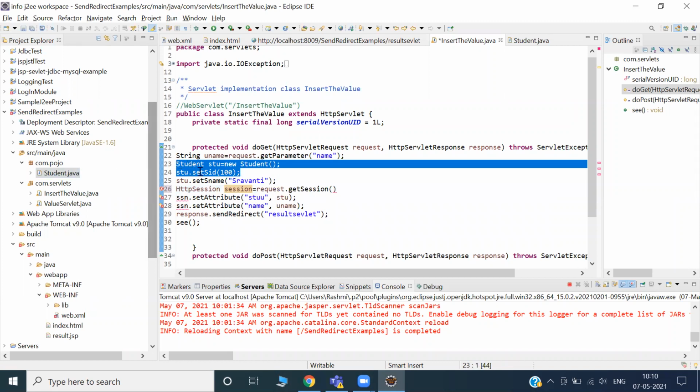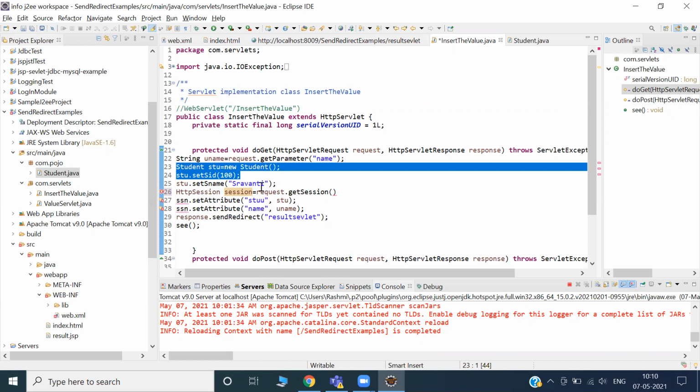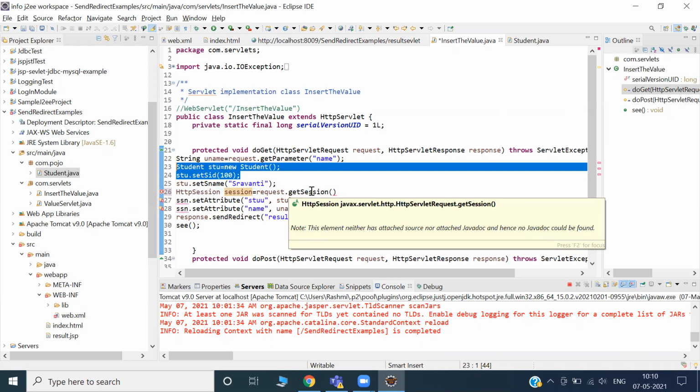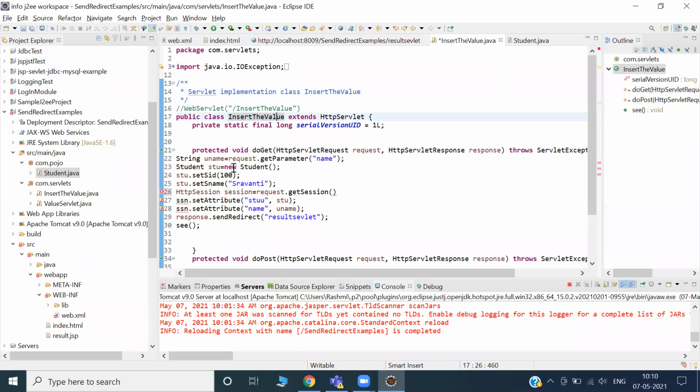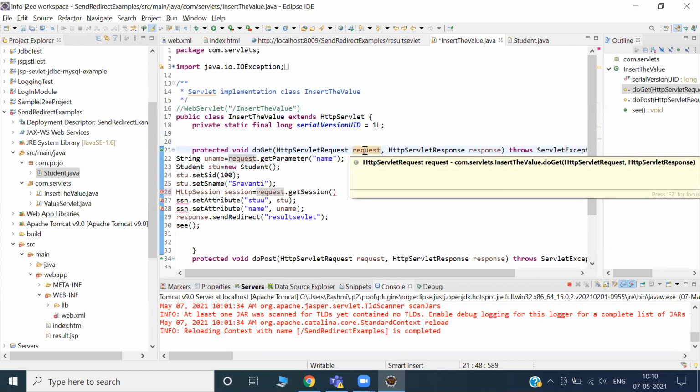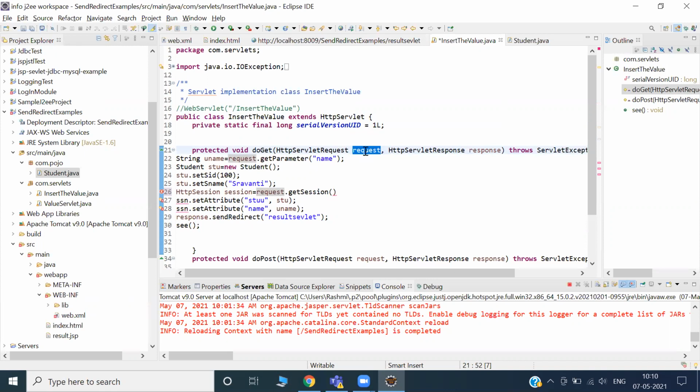We are creating the class, we are declaring the class, we are creating the object. That's fine, that is user defined, that's ours. But HTTP session is not ours. This is of servlet things. Servlet is a server-side web application class which we are not creating, we are just using. Even though we create the servlet class name, it has a lot of features we cannot touch. This is already designed.